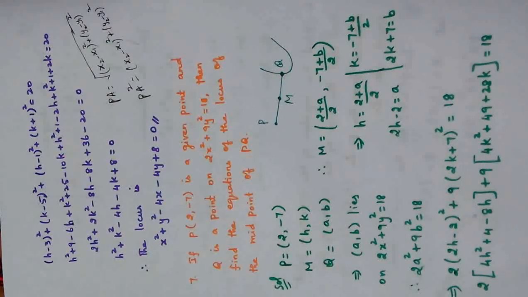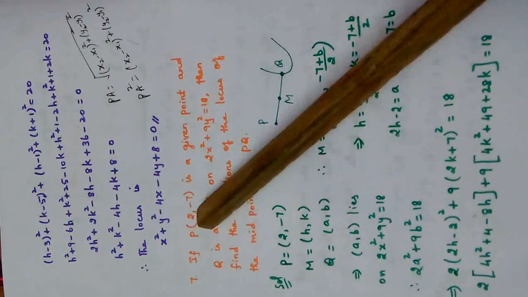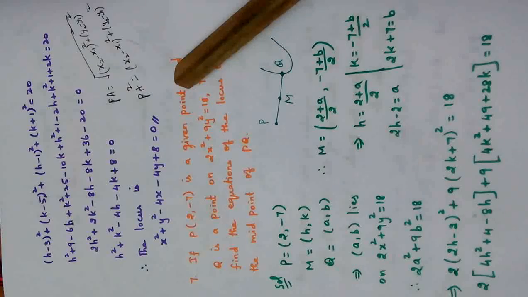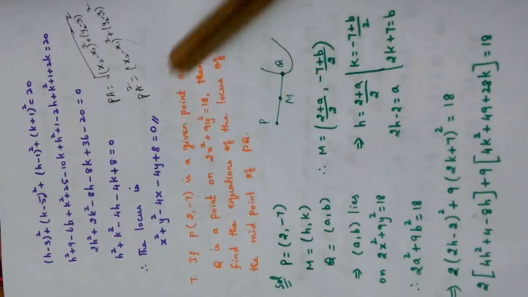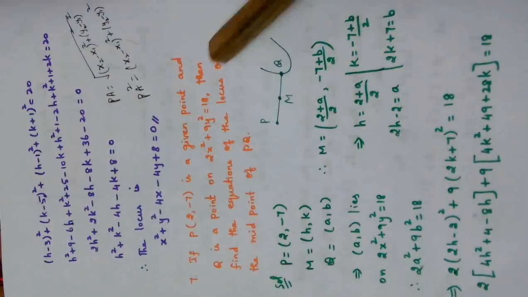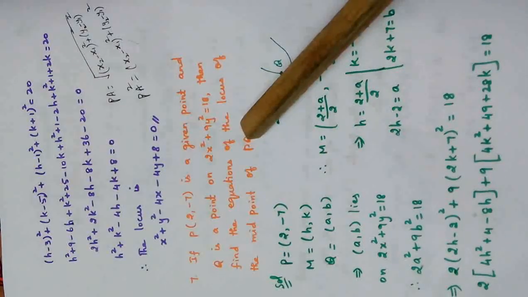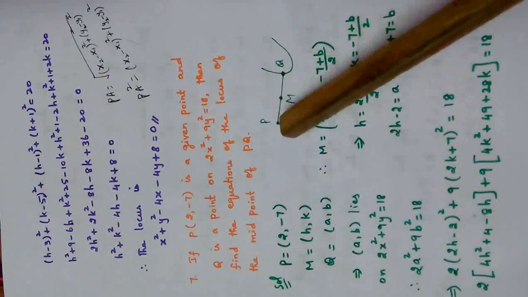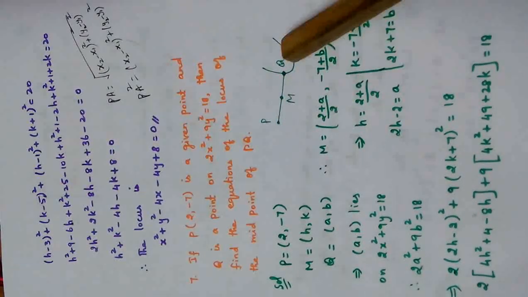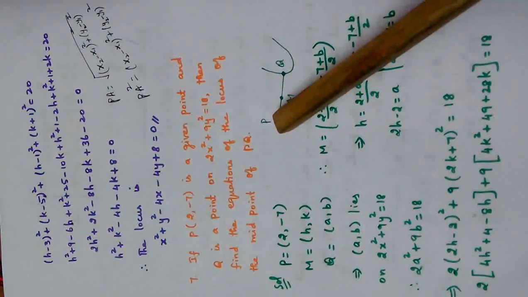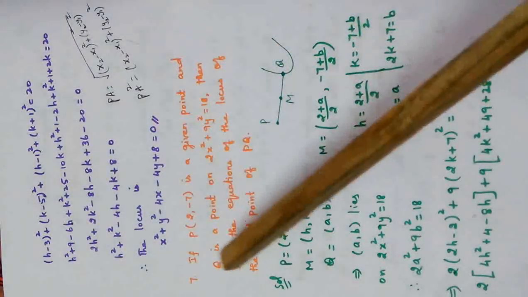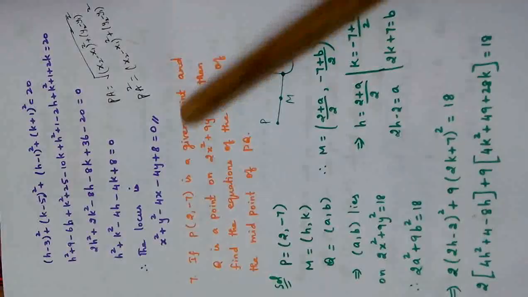Going for the seventh sum. If P of (2, -7) is a given point and Q is a point on this curve, then find the equation of locus of midpoint of PQ. Again we'll go for the diagram. This is PQ, where the point P is given (2, -7). Q, what they are telling about Q? Q is a point on this curve.